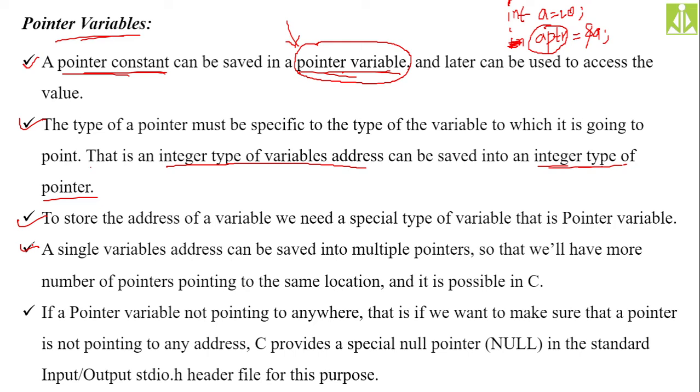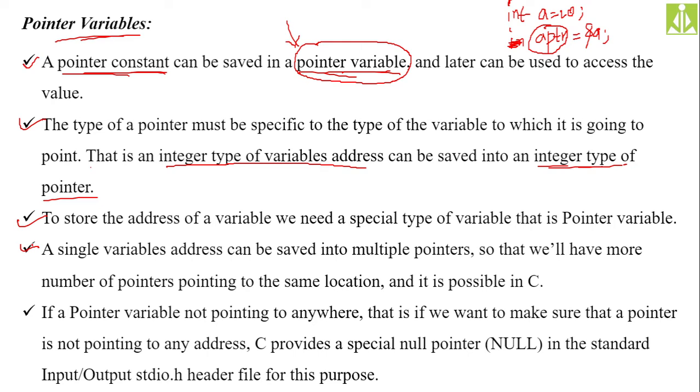So if you don't handle your pointers properly in your program, there is a possibility of getting garbage values, because whatever memory location your pointer is pointing to at the time of creation may hold some not useful data, some alien data, some unknown or unwanted data.